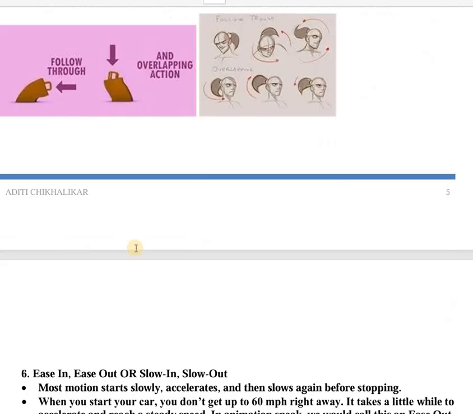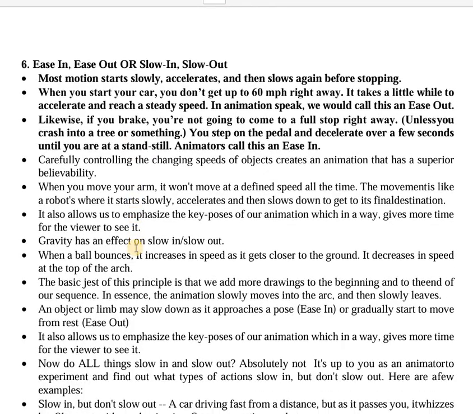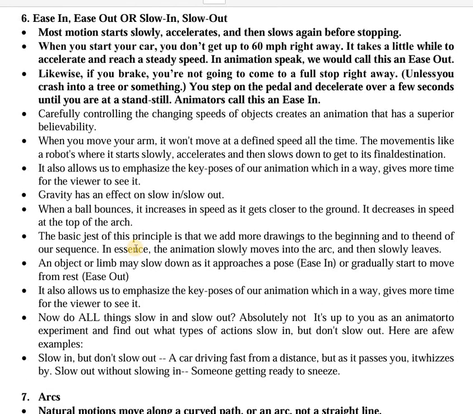Now we go ahead to our sixth principle, that is slow in, slow out, also called as ease in, ease out. Now what happens is, if you start a car, you don't directly start it at 100 kilometers per hour. You first start it slowly and then you slowly get to a speed.